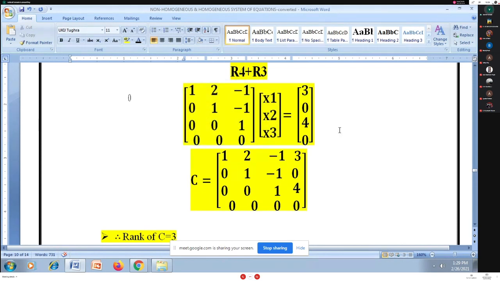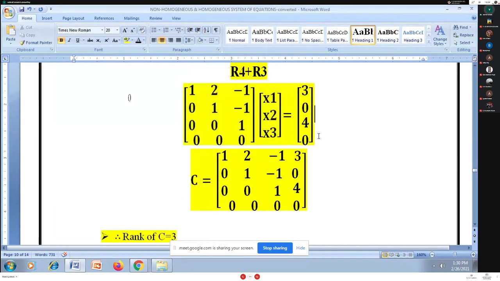Here I multiply the X column matrix with each row of the A matrix. I'm sorry, I have to multiply this X column matrix with each row of the A matrix.